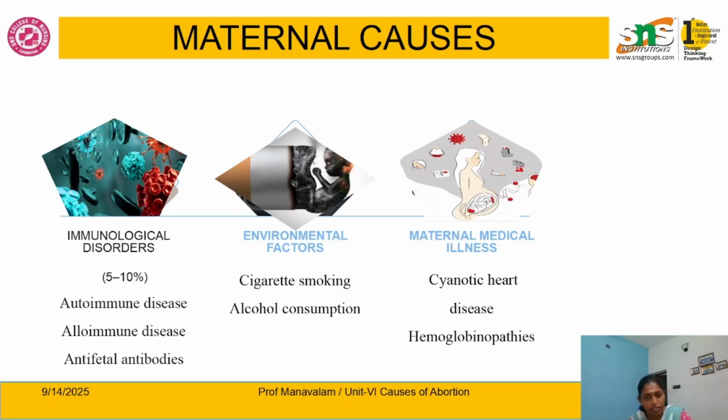If the heart is already inefficient, it is not able to do its function properly, and it ends up with abortion. Next, hemoglobinopathy. If the mother has a history of hemoglobinopathy, that also leads to abortion.